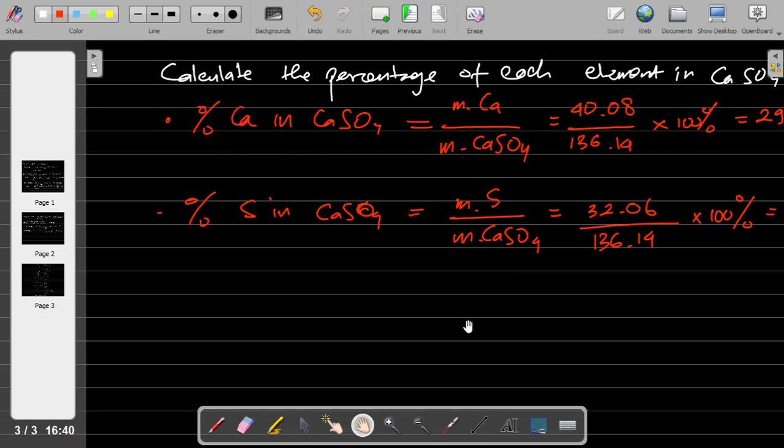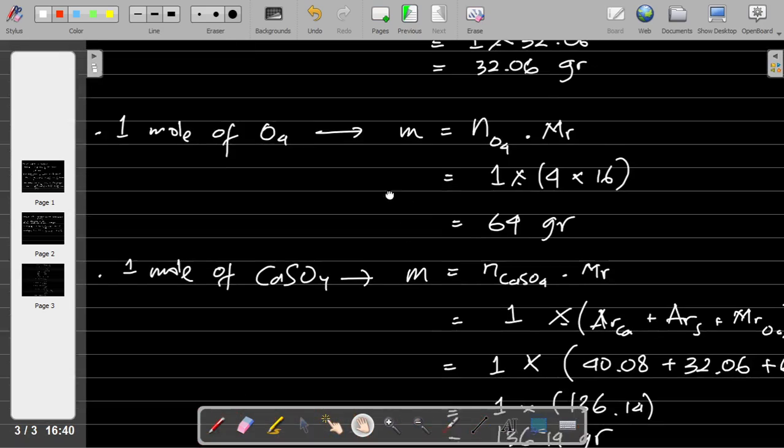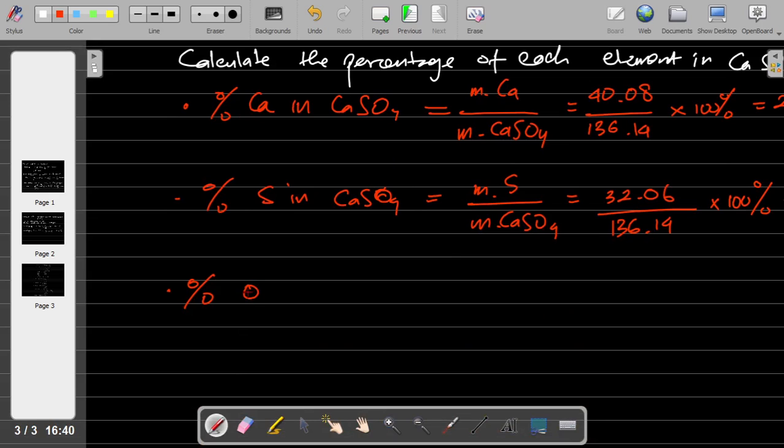And then the last one, the percentage of O4 in CaSO4. It must be the mass of O4 divided by the mass of CaSO4.